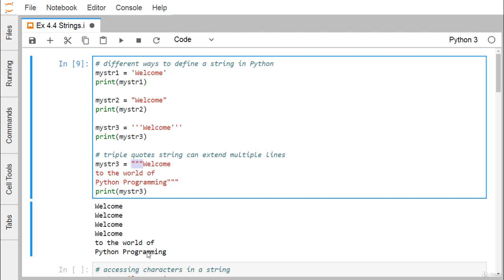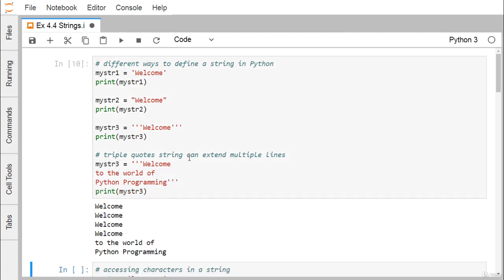So print my_str3, and it will print: welcome to the world of Python programming. A triple quoted string can extend over multiple lines. If in place of this double quote we put a triple quote here, will there be any change in the outcome? Let me execute. I'm finding that I'm getting the same output as earlier.